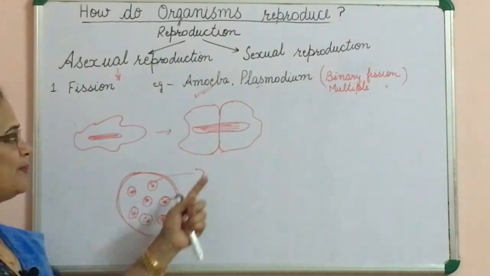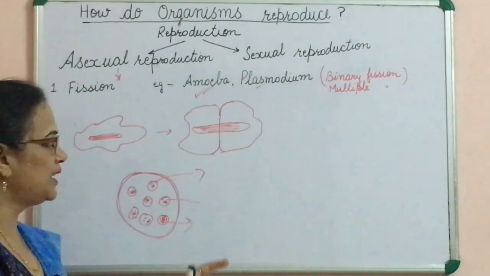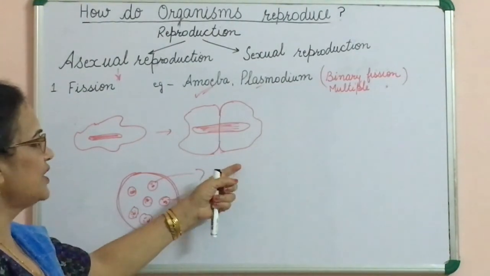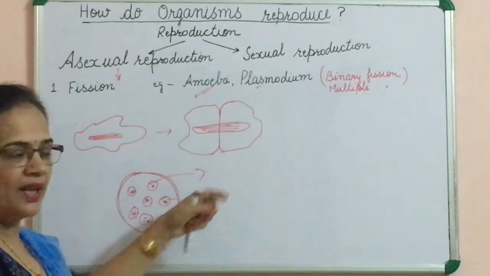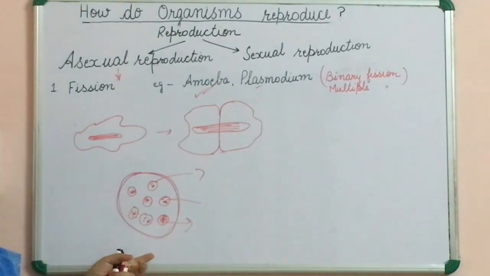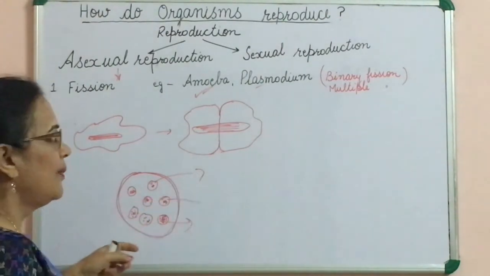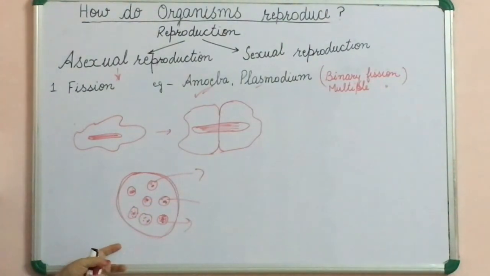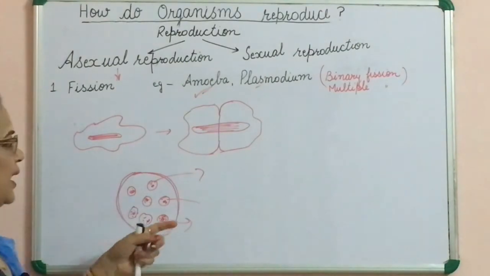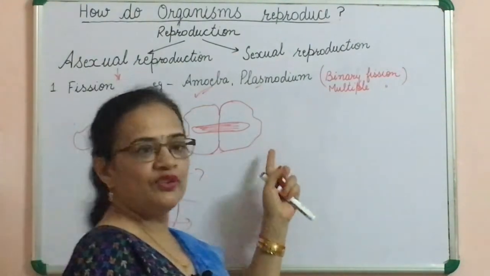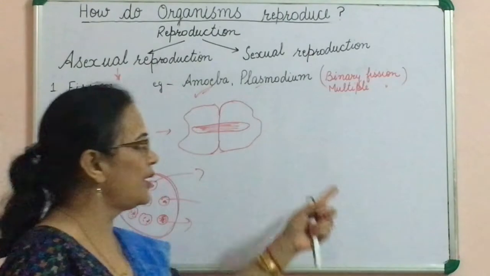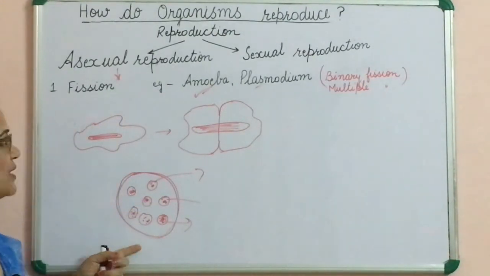So what is the difference between binary fission and multiple fission? In binary fission, two organisms are formed. In multiple fission, many organisms are formed. Binary fission occurs under favorable conditions. Multiple fission occurs under unfavorable conditions. Example of binary fission is amoeba, and example of multiple fission is plasmodium.